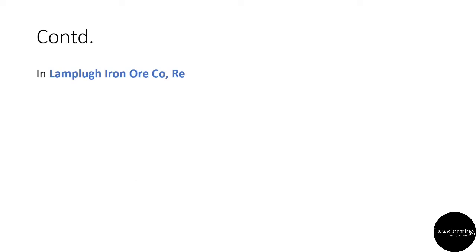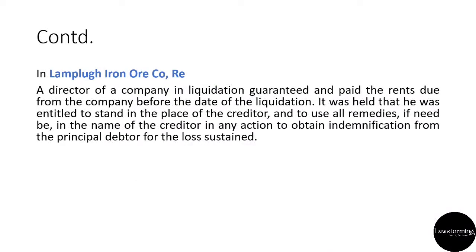Now in the case of In re Lamplough Iron Ore Company, I don't know if I pronounced it correctly, a director of a company in liquidation guaranteed and paid the rent due from the company before the date of the liquidation. It was held that he was entitled to stand in the place of the creditor and to use all remedies, if need be, in the name of the creditor in any action to obtain indemnification from the principal debtor for the loss sustained. So A here is the guarantor and he basically paid during liquidation for all the rents due from the company and therefore he is now entitled to claim indemnity from the principal debtor for the loss sustained.